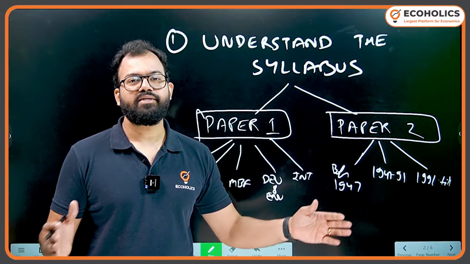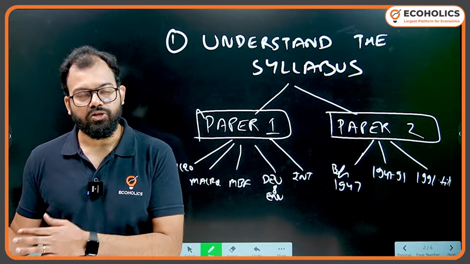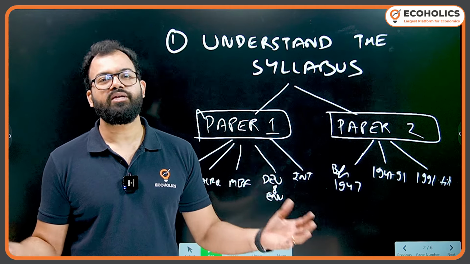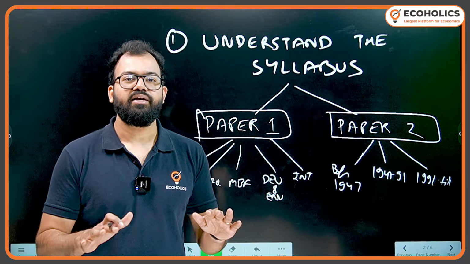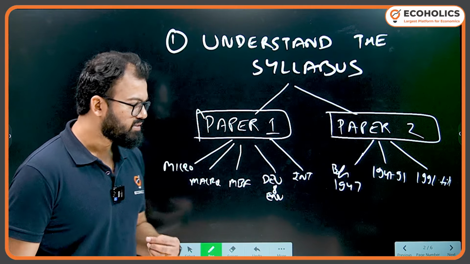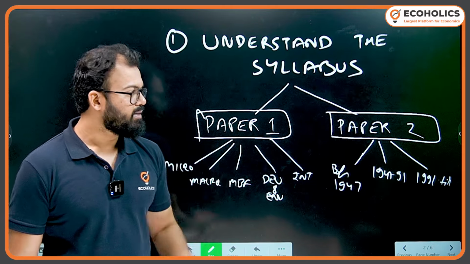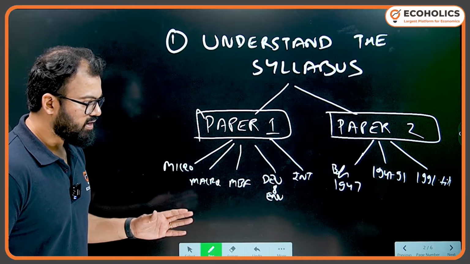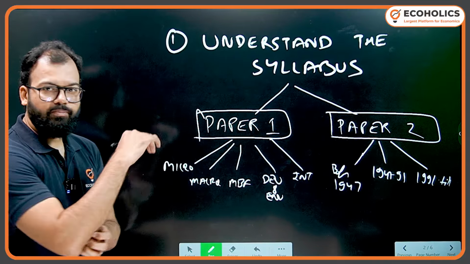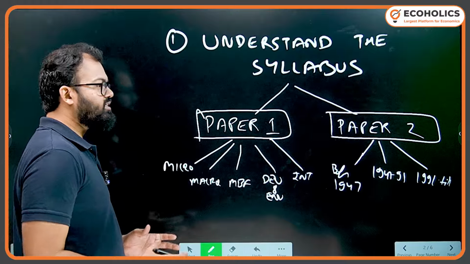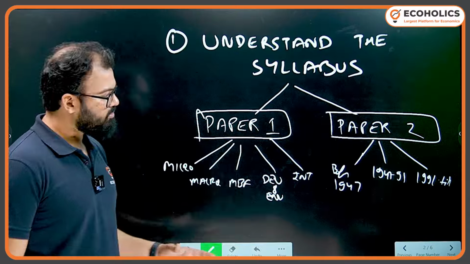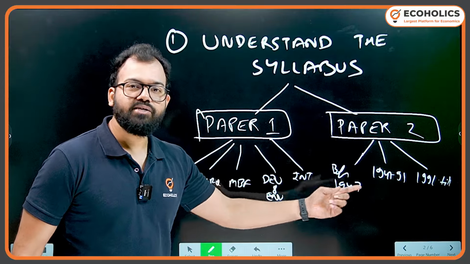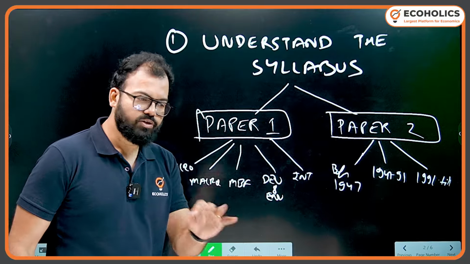Because if UPSC had to discriminate among all the optionals, they would not have given these many choices. So if they have given so many choices in optional, they generally tend to neutralize that. So what I say is, generally they do not discriminate, but what I'm saying is that your approach should be crystal clear in mind. So for example, we start from paper 1. Those who understand GS, those who love reading GS economy, they will feel that paper 2 looks very easy, but scoring marks in paper 2 is very, very difficult. I'll tell you why.